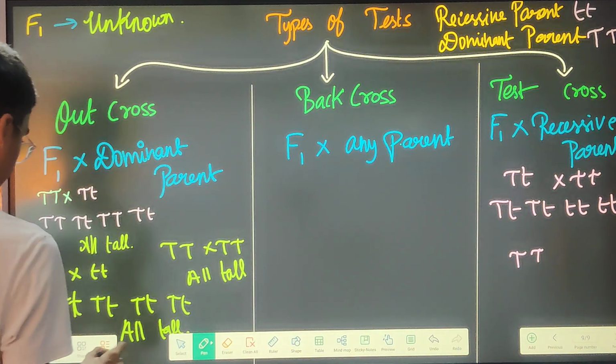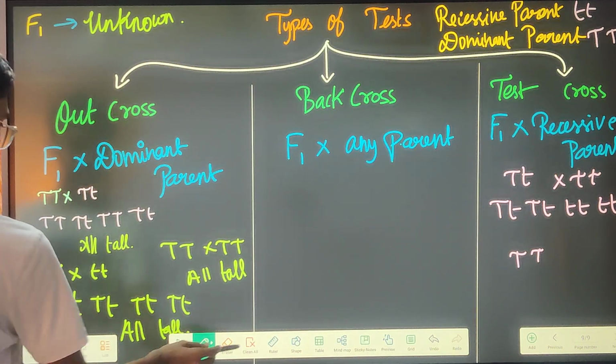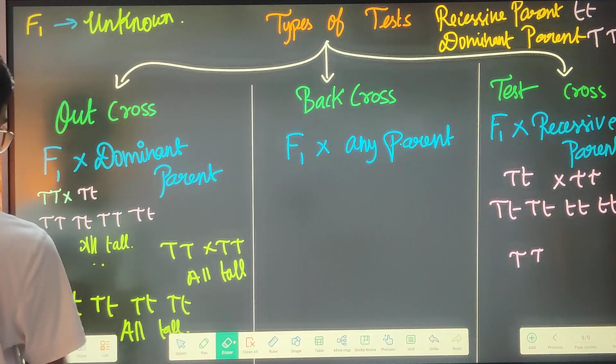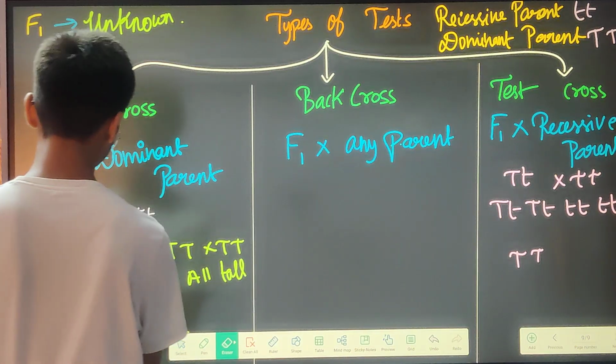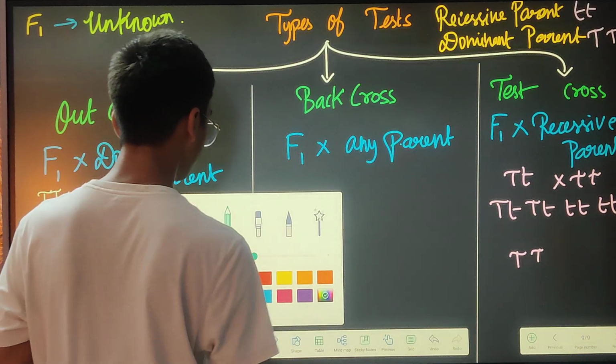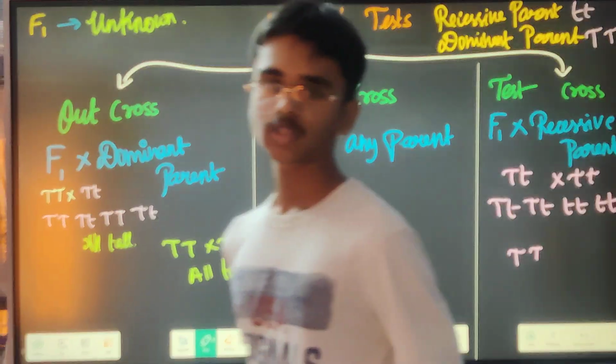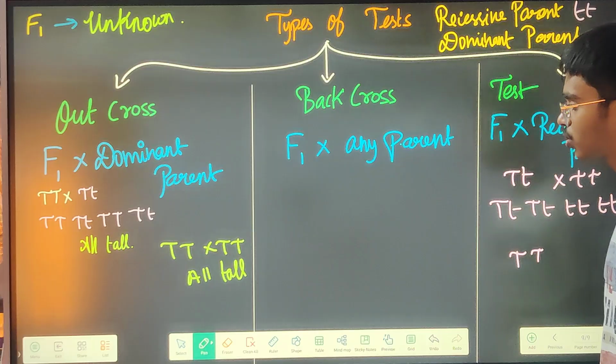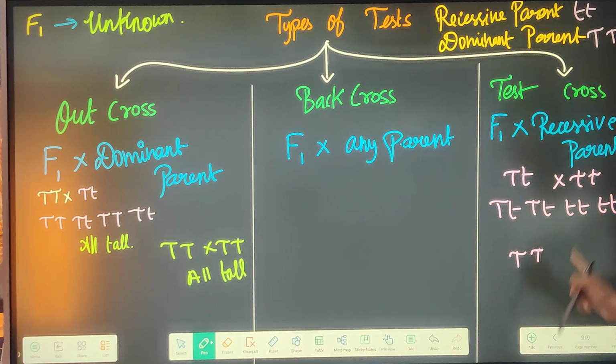So you will not cross pollinate it with a short plant. You will have confusion only about whether it is homozygous tall or heterozygous tall. That is what you have to decide. So this is what will be used. Test cross is what you use to determine whether it is homozygous tall or heterozygous tall.